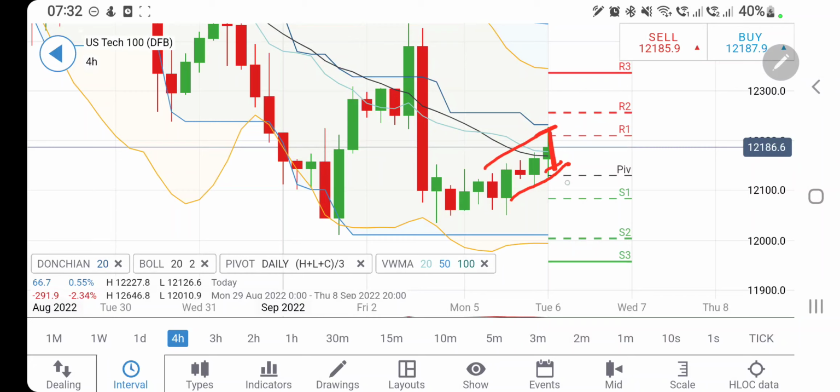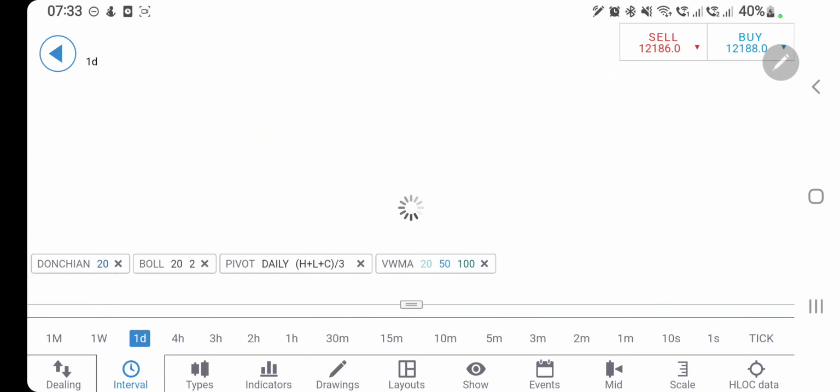Between these 100 points, let's be cautious. Below 12,130, definitely we can expect a little drop for 12,100, 12,080, 12,050, 12,000 levels, and below that we may see a stronger crash for 11,900, 11,800. Above 12,230, you can expect it to rise for 12,270, 12,300 and 12,350, 12,400. Beyond 12,400, we may see it flying high.